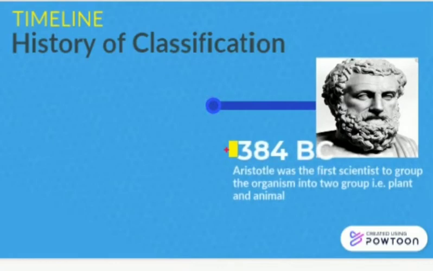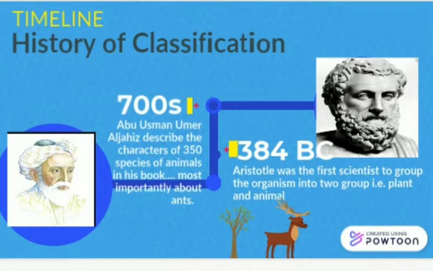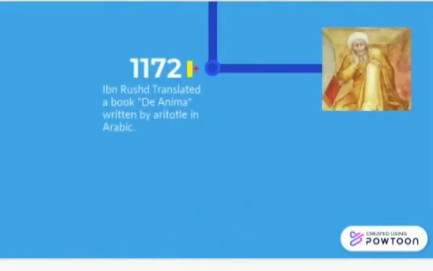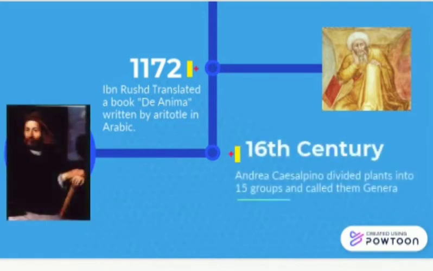It all started with Aristotle in 384 BC when he grouped all the organisms into two groups, that are the plants and animals. And in 700, Abu Usman Umar al-Jahiz wrote about 350 species of animals, mostly about ants. Then, in 1172, Ibn Rushd translated a book, De Anima, written by Aristotle, into Arabic, and in the 16th century, Andrea Casalpino divided plants into 15 groups and called them genera.